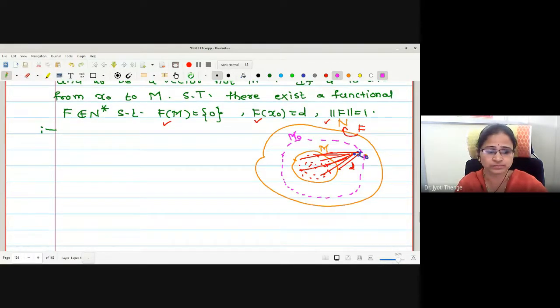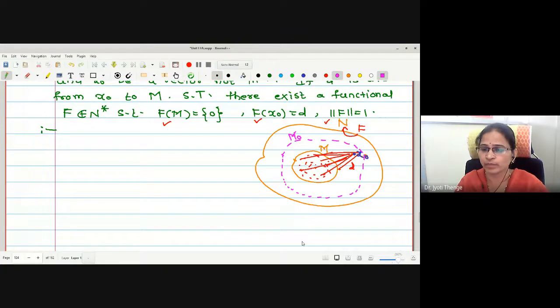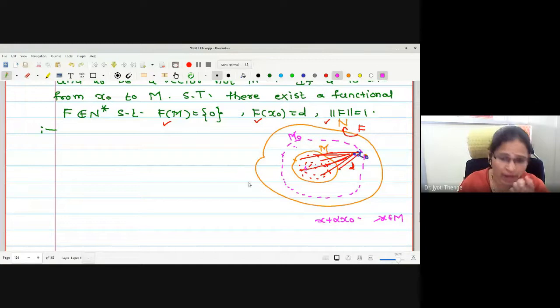Alpha times x naught plus M. Very good. It is a linear combination of elements of M and x naught, of the type x plus alpha x naught, where x is in M. Now I know the nature of the elements of M naught exactly.